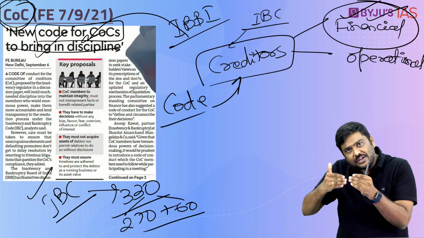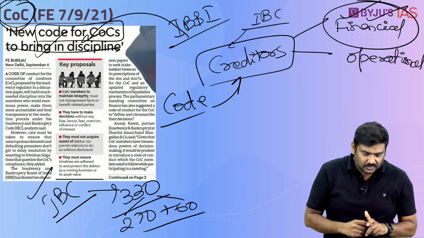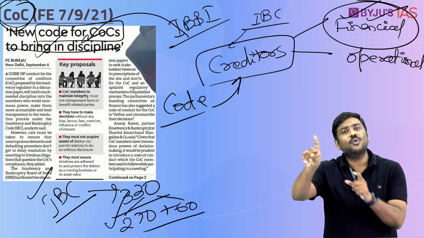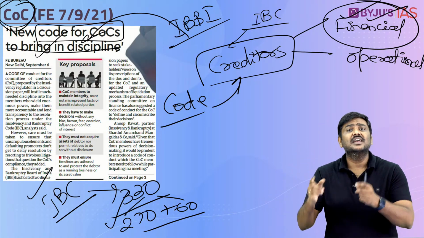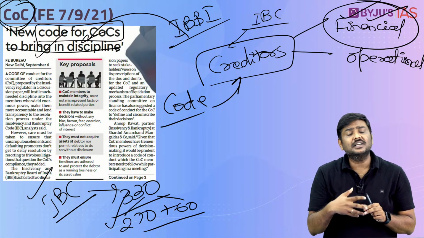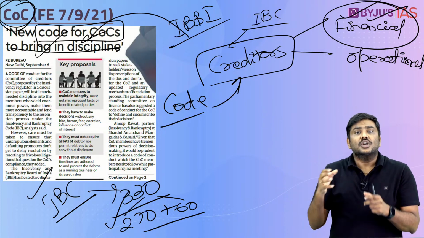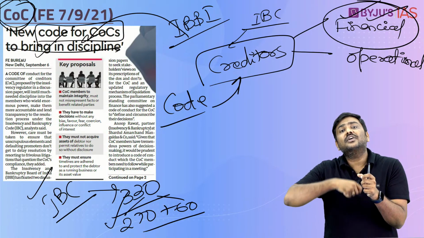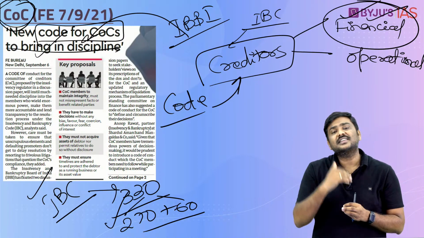And as per the evaluation of the cases under IBC, more than 80% of the cases are consuming more than 270 days as of now. Is it okay? It has been more than 270 days in case of more than 80% of the ongoing cases where the time frame has already been surpassed. So we want to instill this kind of discipline amongst these particular creditors.